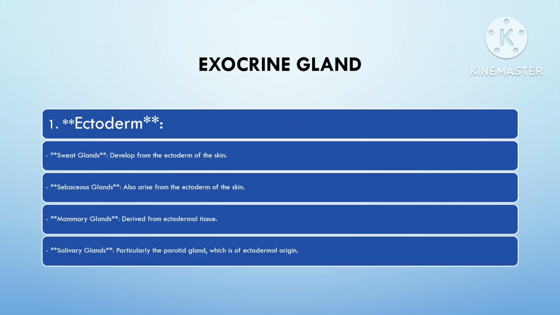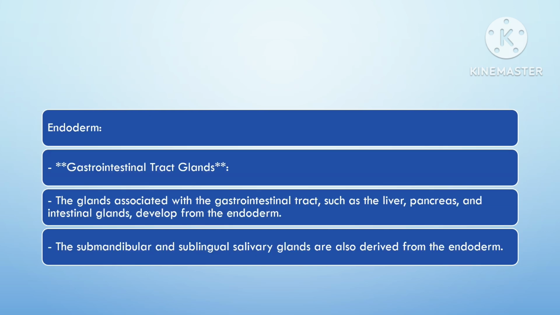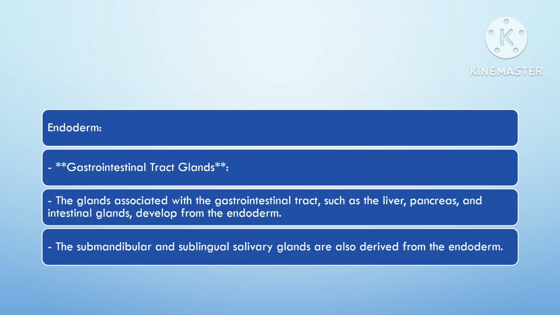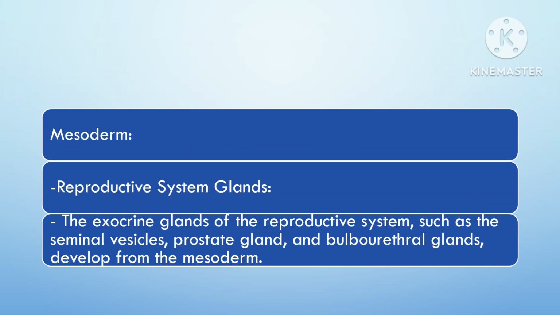After endocrine glands, we will talk about exocrine glands now. Exocrine glands are derived from the different germ layers depending on their specific type and location. Ectoderm derived exocrine glands are sweat glands, sebaceous glands, mammary glands, and the major salivary gland, the parotid gland. While gastrointestinal glands such as Brunner's gland in the duodenum and goblet cells throughout the gastrointestinal tract are derived from the endoderm, the exocrine part of the pancreas develops from the endoderm, and cells of the liver, hepatocytes, which have exocrine function to secrete the bile, are derived from endoderm.